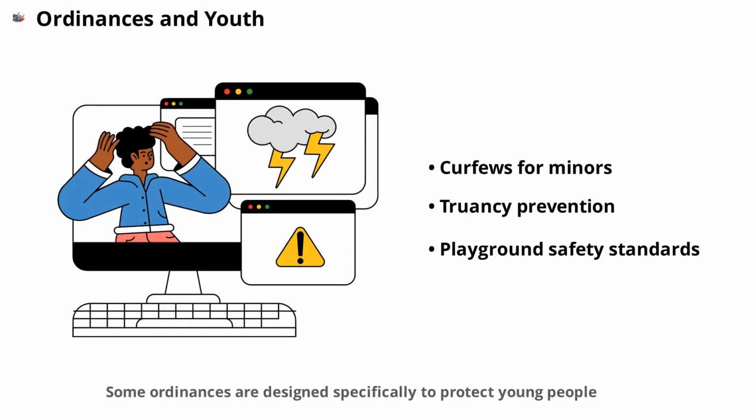Some ordinances are designed specifically to protect young people, such as curfews, truancy laws, or regulations for playground safety. These rules help create a safe environment for children and teens, supporting their health and development.